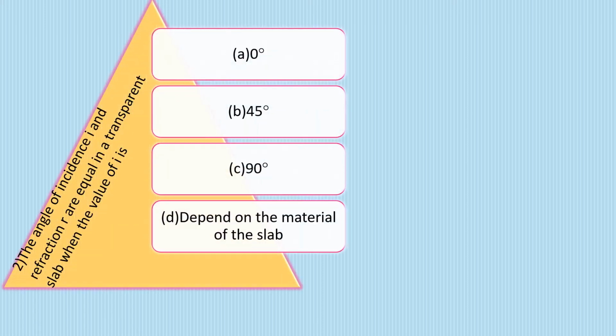Moving to question number 2, which is about the angle of incidence. We know angle of incidence is represented by i, and the angle of refraction is r. They are saying angle of incidence and refraction have to be equal in a transparent glass slab when the value of i is. So they are talking about a glass slab. In the glass slab, when can angle of incidence and refraction be equal? When they are equal, what is the value of that particular angle? So we have options 0, 45, 90, or depends upon the material of the slab.